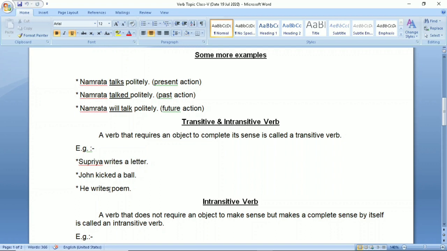He writes poem. If you will read the sentence up till here, he writes, then the question arises what? Answer is given by this object poem. He writes poem. So transitive verbs are those verbs which carry object and whose meaning is not completed till they are supplied with a proper object.